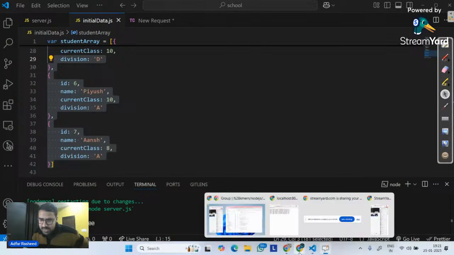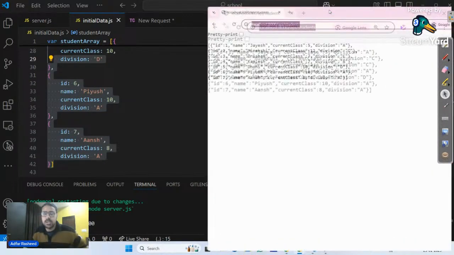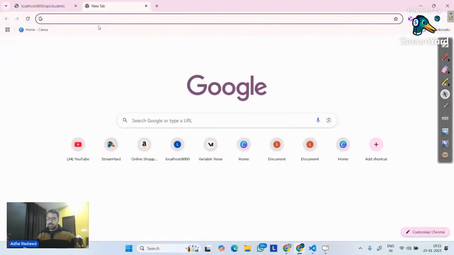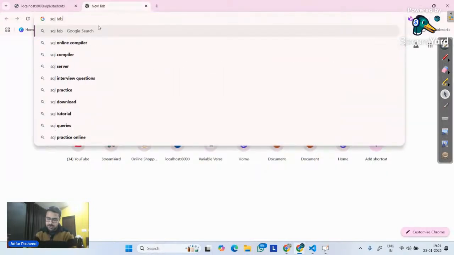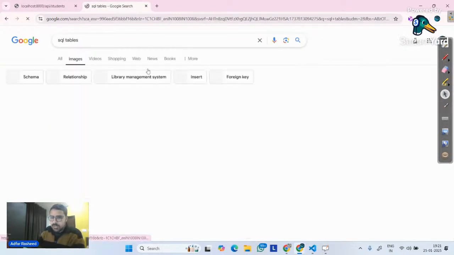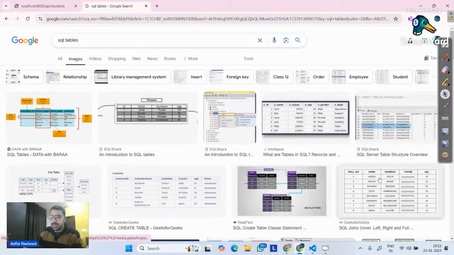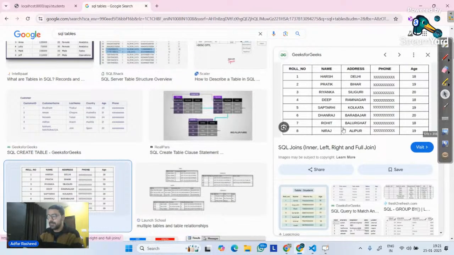You all might have, I'm pretty much sure, most of you at least, you know what SQL is. So let me simply create and find SQL tables. If I go to images, the simplest way of storing our data is in shape of tables, where we have a top row, which will simply contain attributes. And then these are called rows, tuples, if I remember correctly. In SQL, these are called tuples. So first row is the first tuple, then second tuple, then third tuple, then fourth tuple. So this is called SQL representation, in which the database is following a relational model.